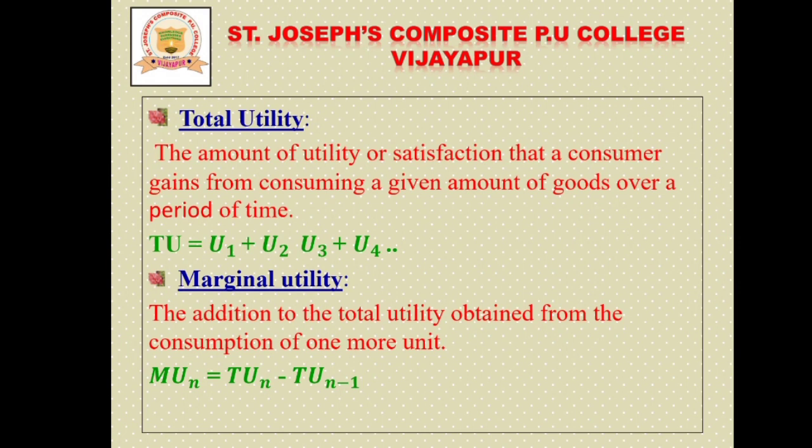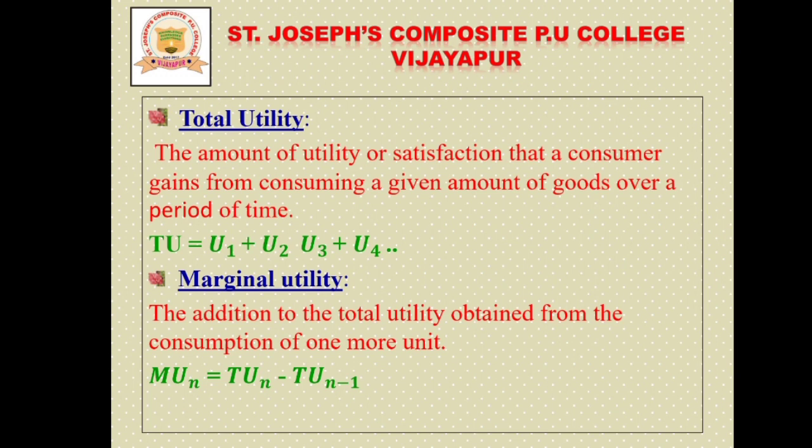So we can say that total utility, TU, is equal to U1 plus U2 plus U3 plus U4. U1 means utility of unit number 1, and so on up to unit 4. When a consumer attains all these units together, then he earns total utility.